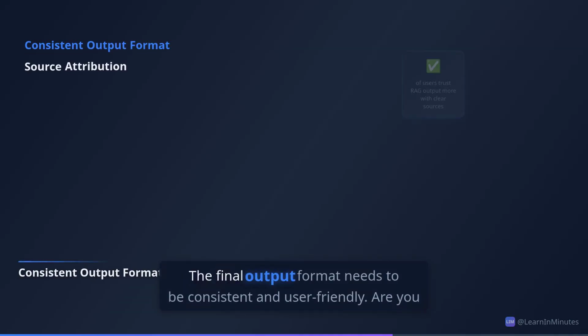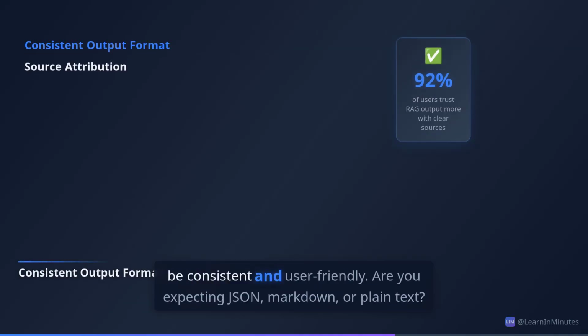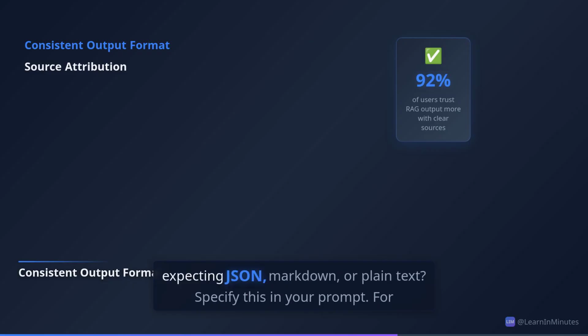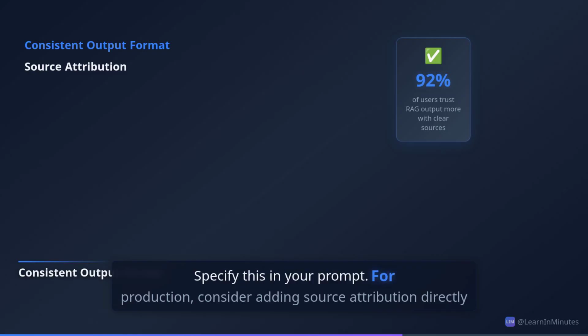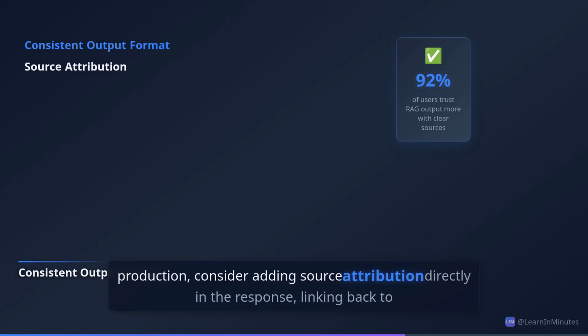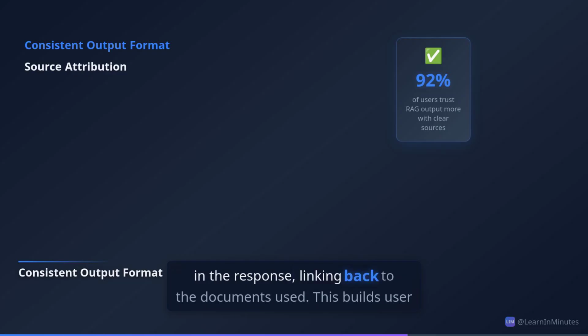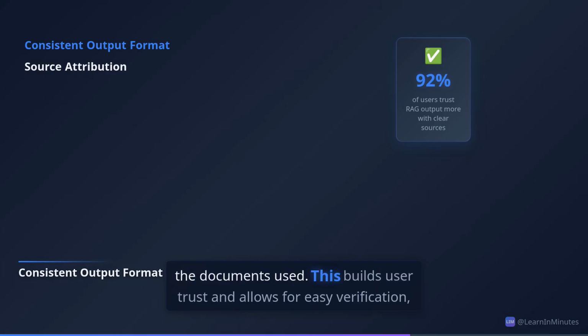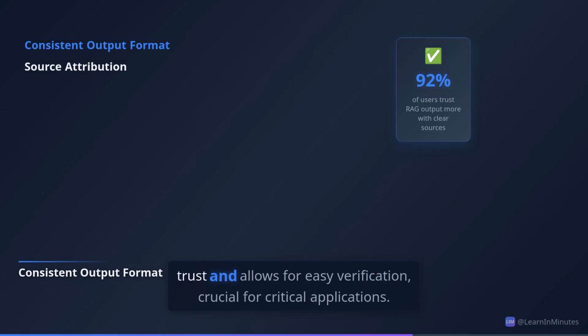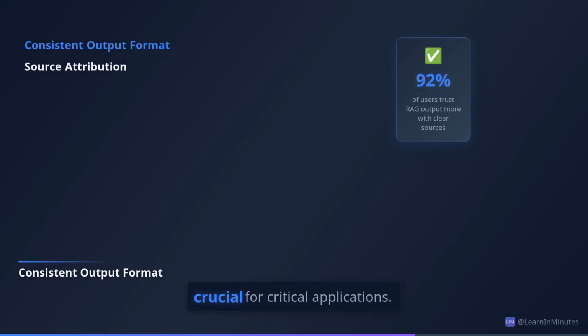The final output format needs to be consistent and user-friendly. Are you expecting JSON, Markdown, or plain text? Specify this in your prompt. For production, consider adding source attribution directly in the response, linking back to the documents used. This builds user trust and allows for easy verification, crucial for critical applications.